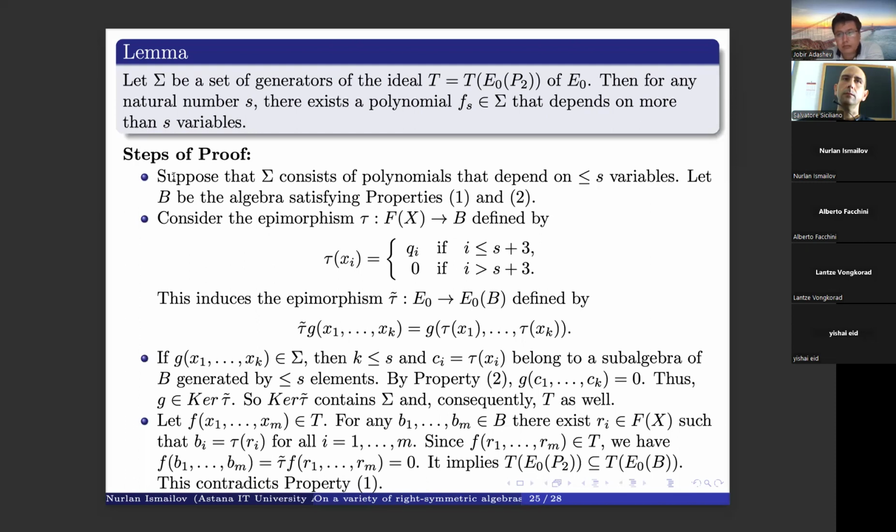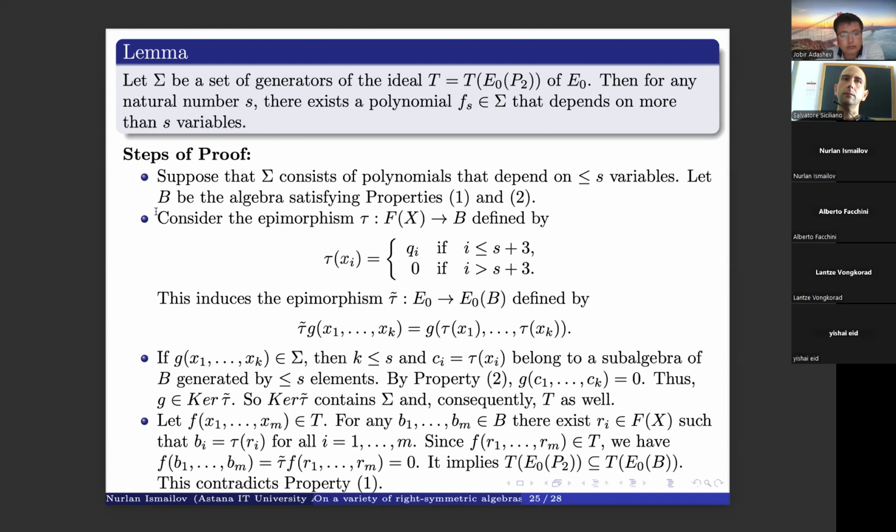First, we suppose that sigma consists of all polynomials that depend on variables no more than S, and then we assume that B is an algebra that satisfies our given properties 1 and 2.